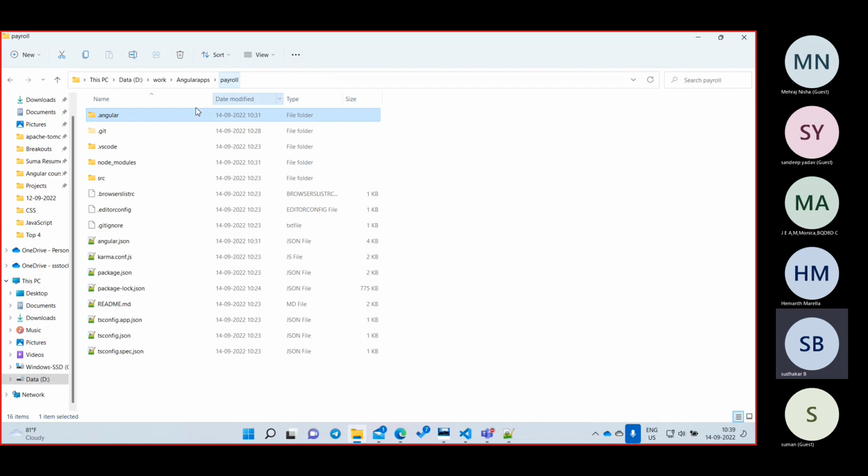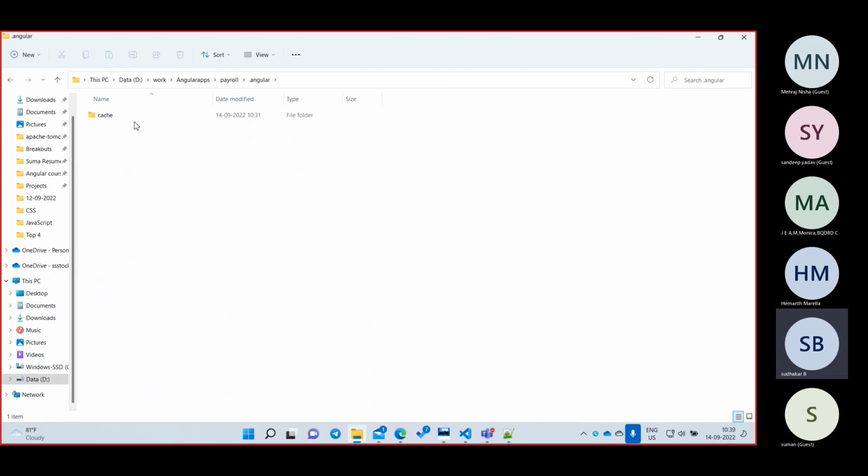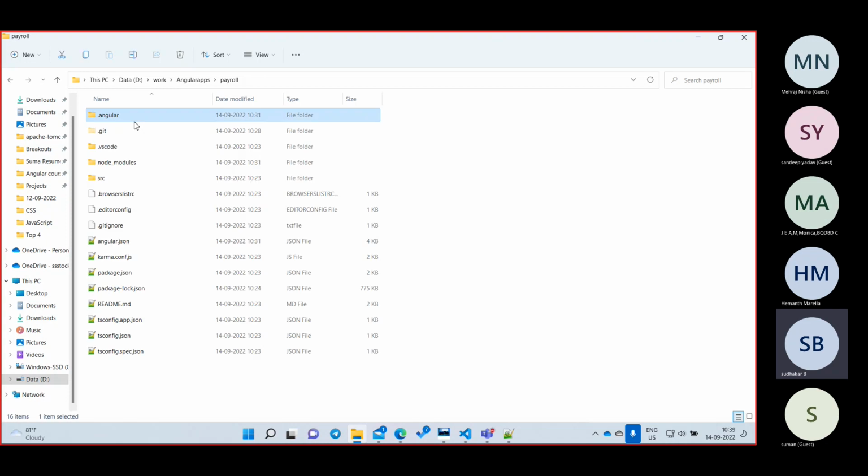So what is the first folder? .angular. This .angular folder will be used by Angular. We are not going to touch this anywhere. This is an automatically generated folder, for library purposes only, not for our purpose. Clear? So in that folder we are not going to make any changes. Don't go and write anything here or remove anything here. Don't do anything.